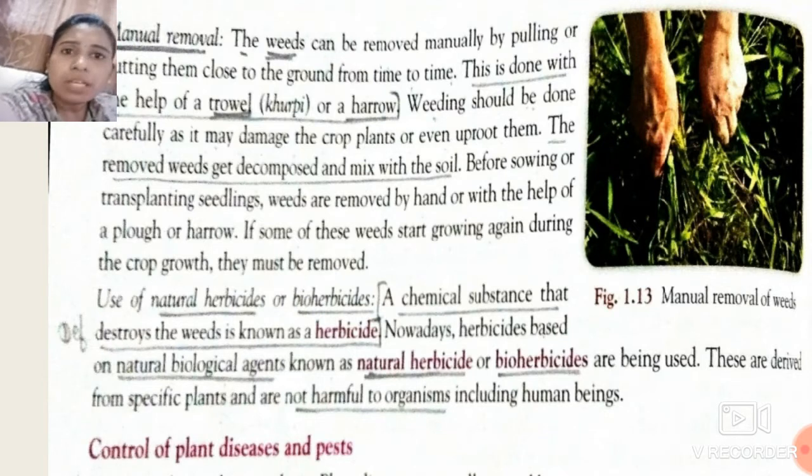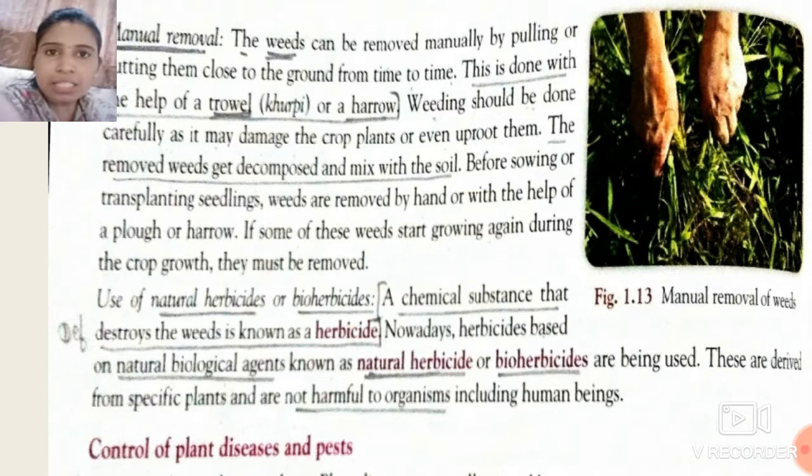These are being used today for the removal of weeds. These substances are not harmful to organisms or human beings also. They are obtained from specific plants. That's why they are known as natural herbicides.